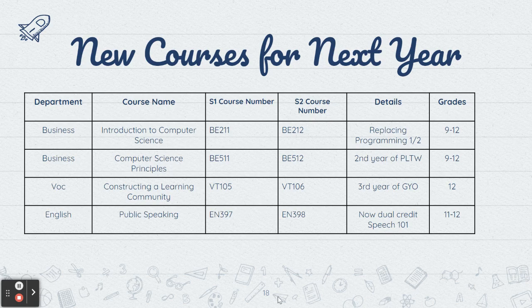If you've never taken a computer science course or a business course, we would suggest that you take the Introduction to Computer Science. Grow Your Own Teacher has a third year now, so that is the constructing a learning community. And then finally, we have an English class for juniors and seniors that's called Public Speaking, and it's going to be a dual credit speech class.